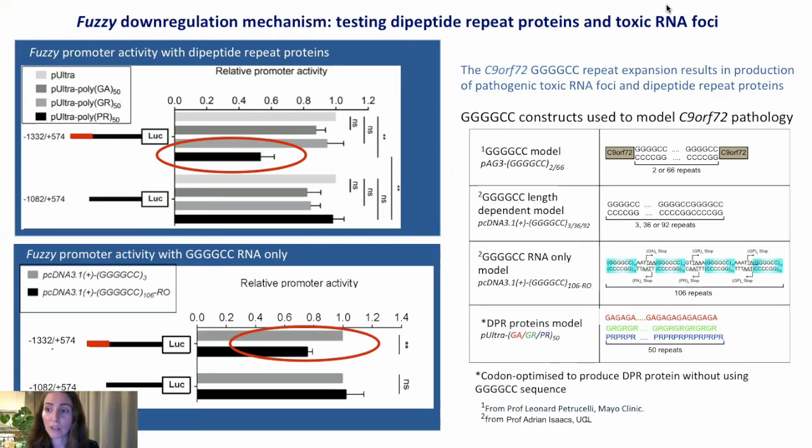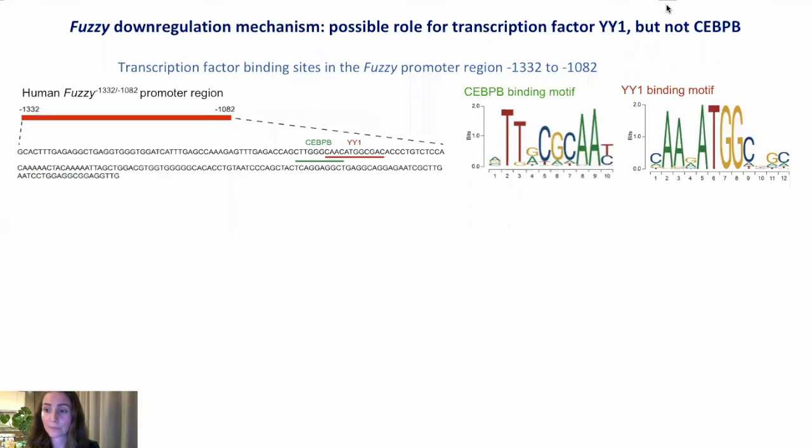The diagram on the right indicates the constructs used. The RNA-only construct includes stop codons to prevent DPR production, and the DPR-only constructs are codon-optimized.